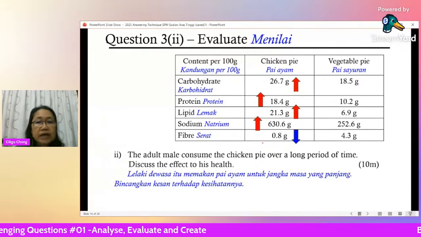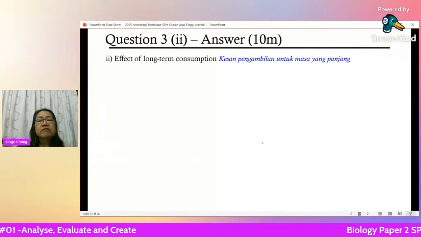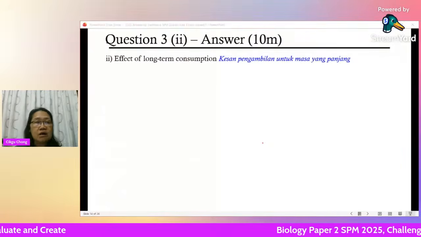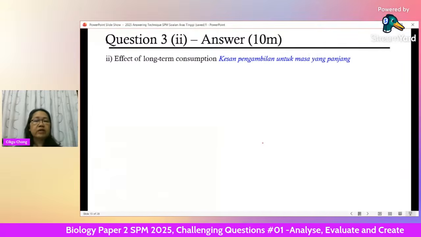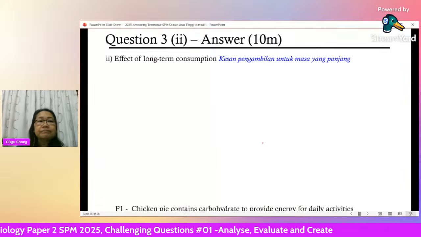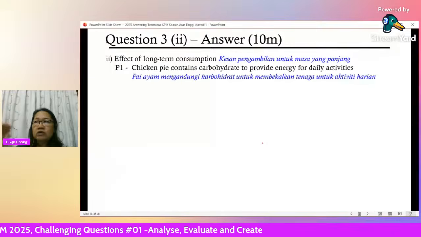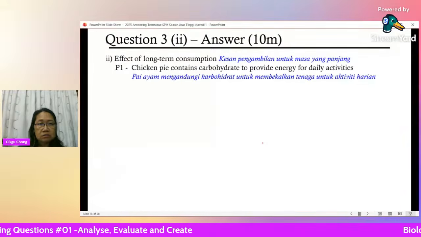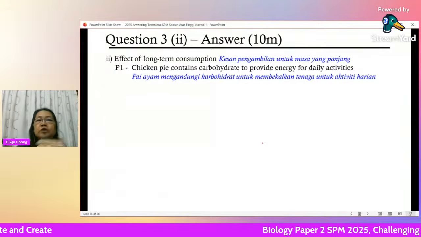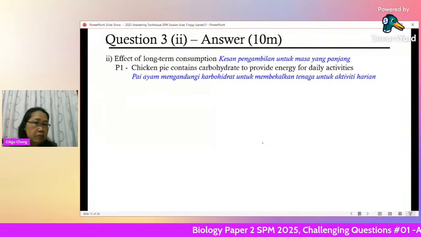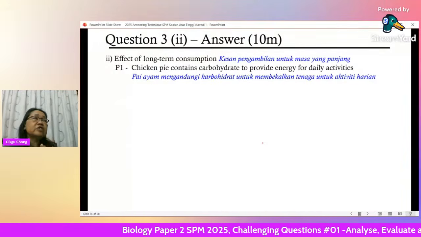Okay, now let's look at the answer, 10 marks. The effect of long-term consumption of chicken pie for a man who is 50 years old with a BMI of 28. So you have to write your answer to explain that chicken pie is no good. You say chicken pie contains carbohydrate, the function is to give energy.